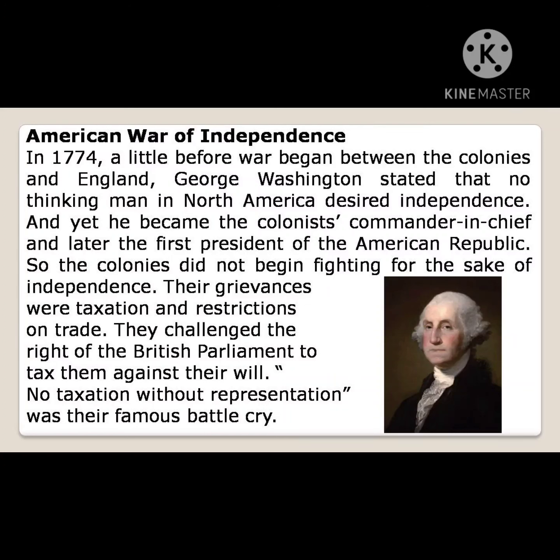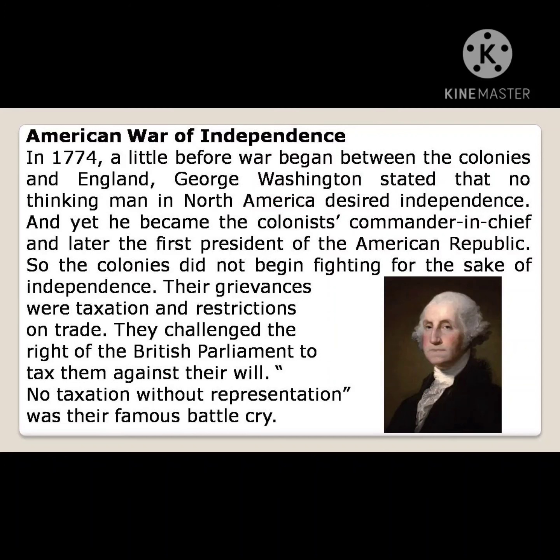In 1774, a little before the war began between the colonies and England, George Washington stated that no thinking man in North America desired independence.